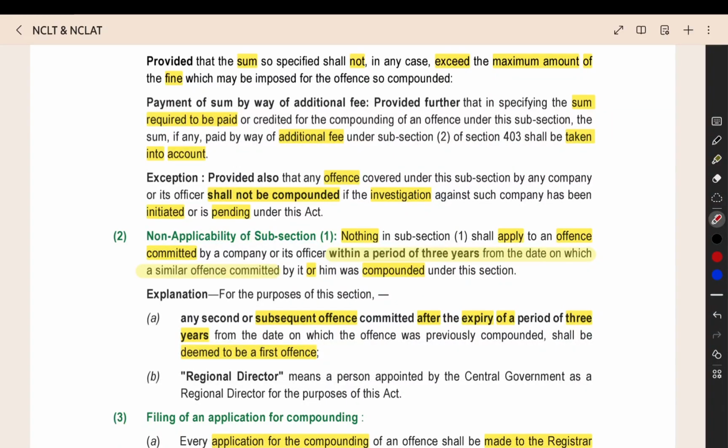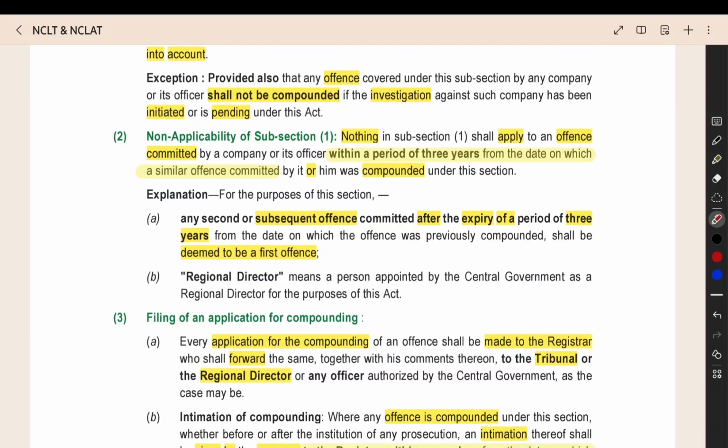Then if some investigation is already going on against a company, and the company has done some offense, you want to compound it, that is not allowed. If an investigation is already going on, you are not allowed to do the compounding.